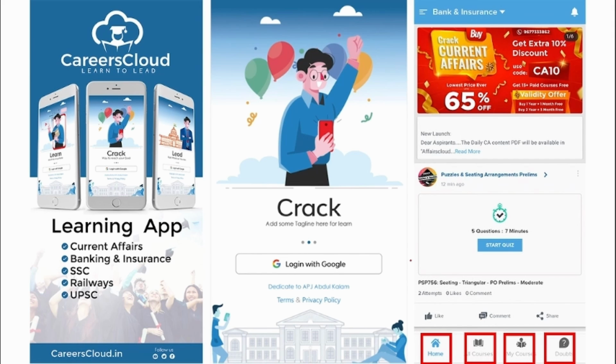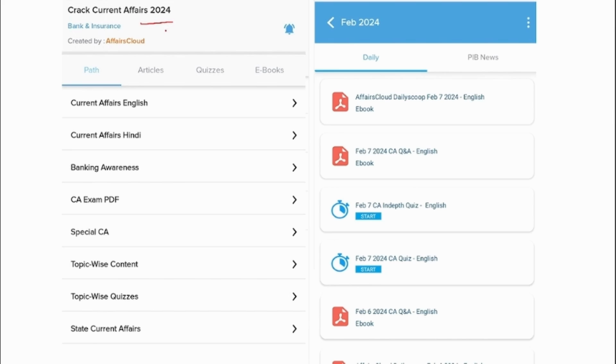You will be getting multiple PDFs, multiple content on a daily basis that will enhance your learning. Under Crack Current Affairs, you will be able to see multiple options. First one is Current Affairs English. We upload the day-to-day news in the English format. And apart from the English PDF, we also provide them in Hindi format.